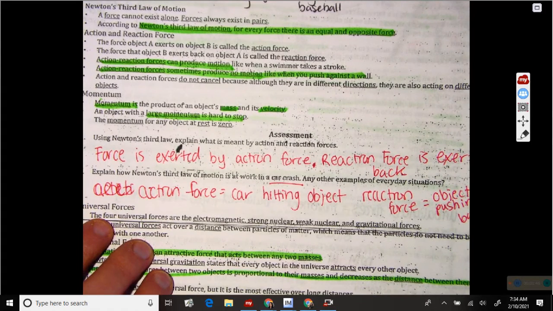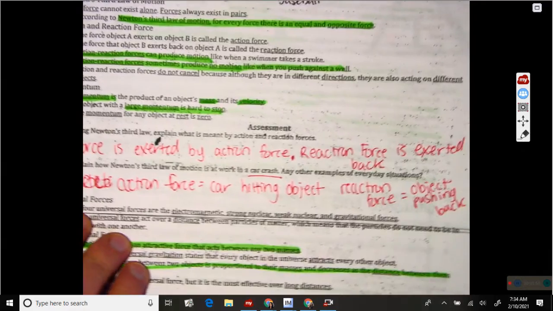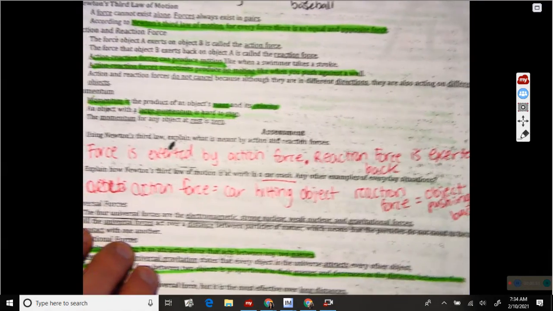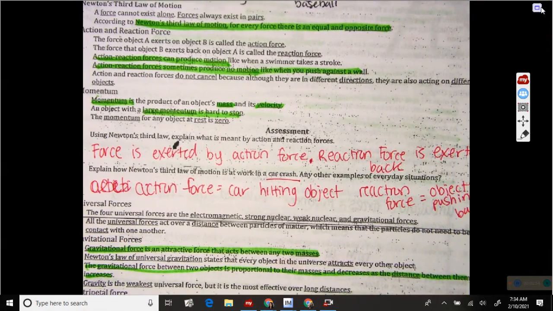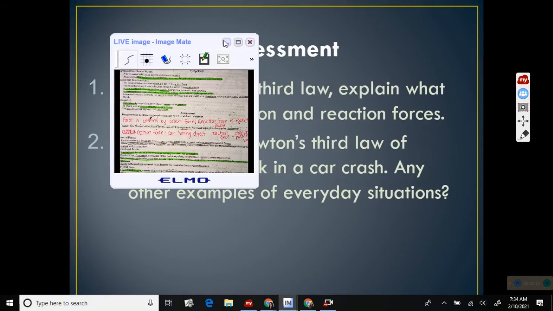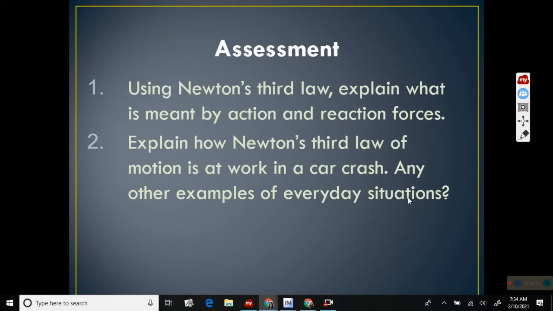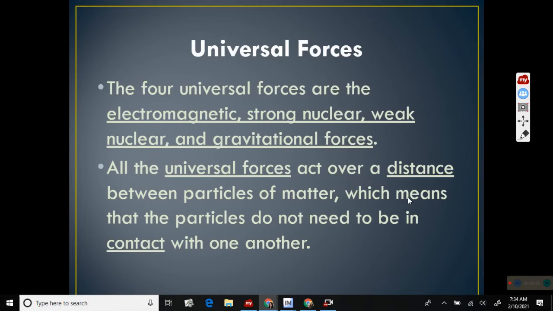Second question says, explain how Newton's third law of motion is at work in a car crash. So the action force is the car hitting the object. The reaction is the object pushing back. So if you hit something in your car, there's going to be a reaction of that car pushing back. Of the object pushing back on your car.